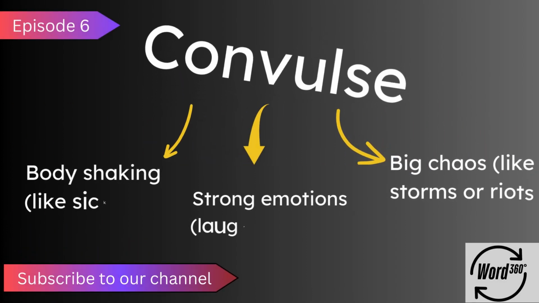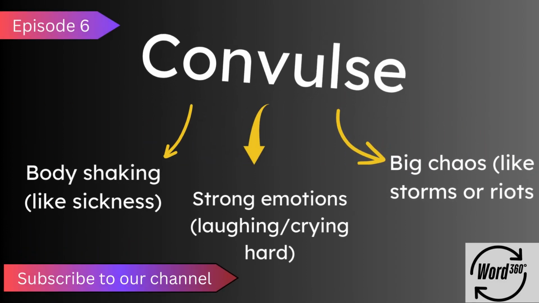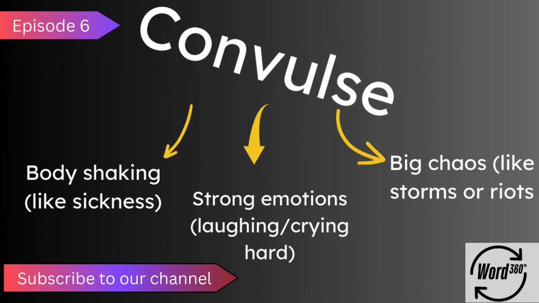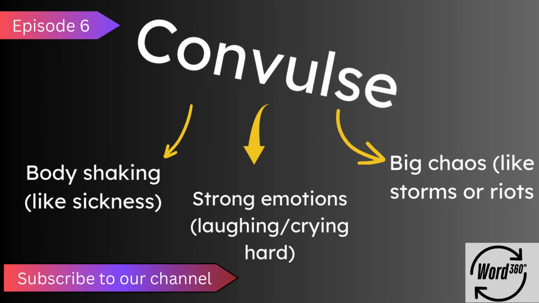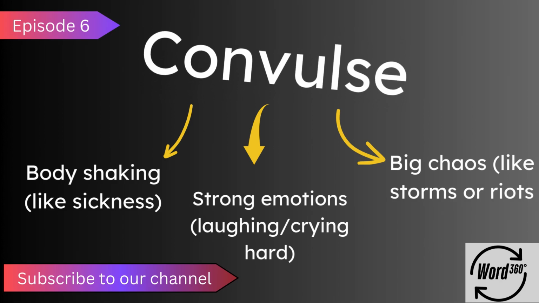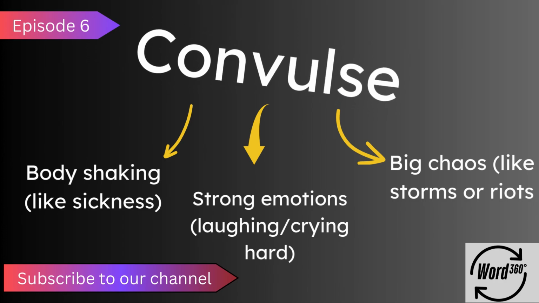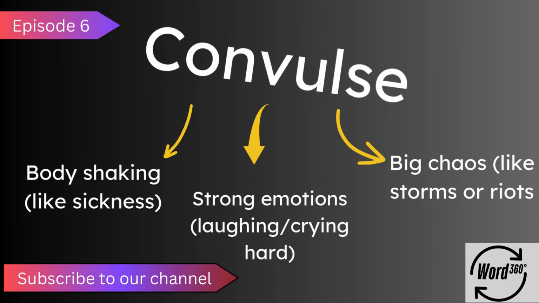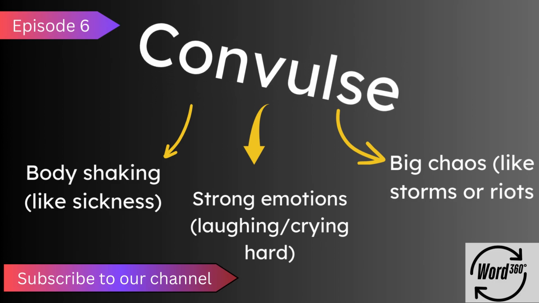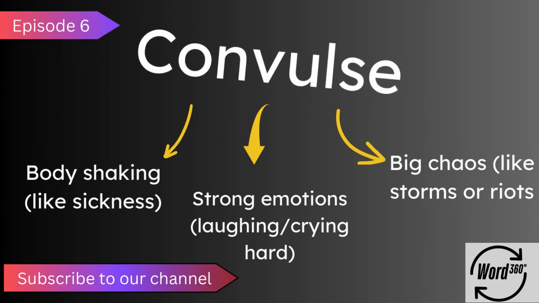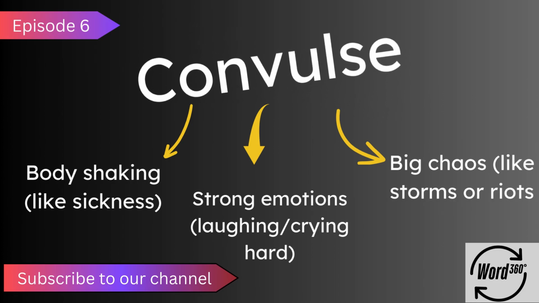Today's word is convulse. It means strong, uncontrollable shaking in 3 ways. Firstly, body shaking from sickness. Secondly, overwhelming emotions like laughter or tears. And thirdly, chaos in nature or society. Stick with us. We'll dive into real-life examples so you never forget how to use convulse. Let's go!